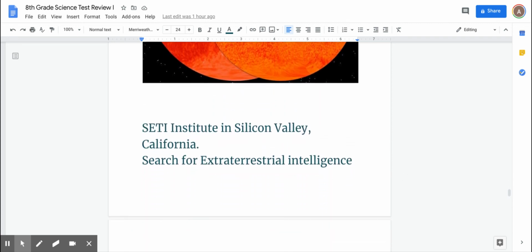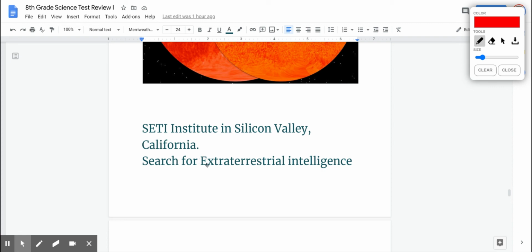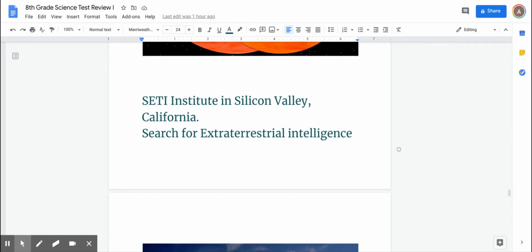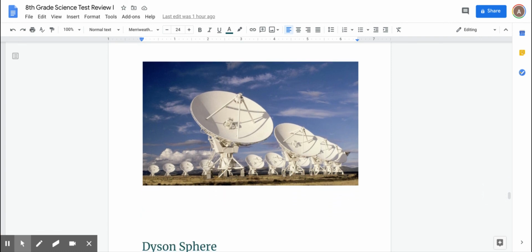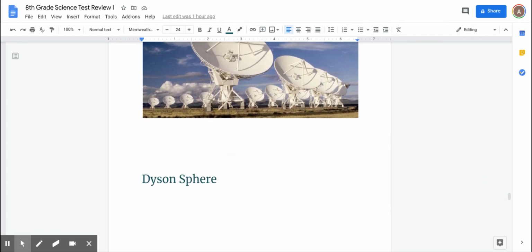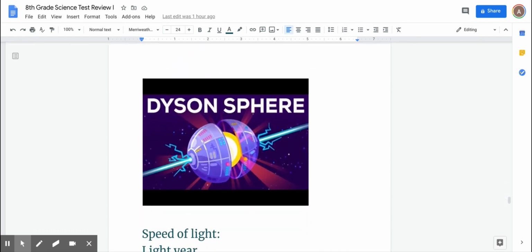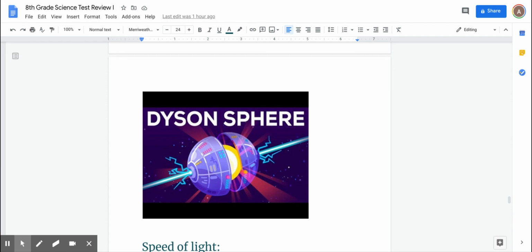Now, when thinking about the universe, we're thinking about, could there be life out there? And we talked about this in class. SETI is a private institute. It's being funded to look for extraterrestrial life. That's what it stands for: Search for Extraterrestrial Intelligence. And they're searching. They're out there listening to see if they can find any kind of transmission, anything coming from space. And we also talked about the Dyson Sphere. The Dyson Sphere is something that we can't create. We don't have the technology to create it. But if we had that technology, we could control our sun. And again, we're going to talk about this when we talk about space in a few months. We'll talk more about it.